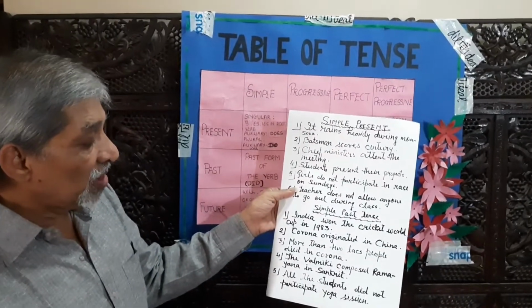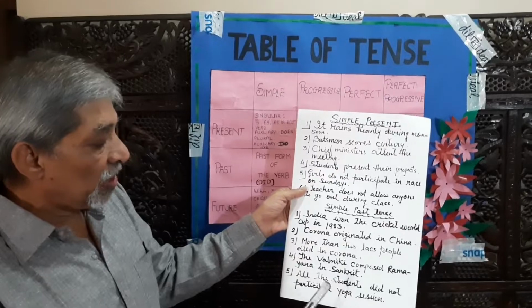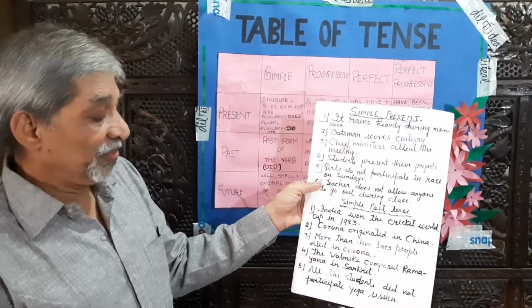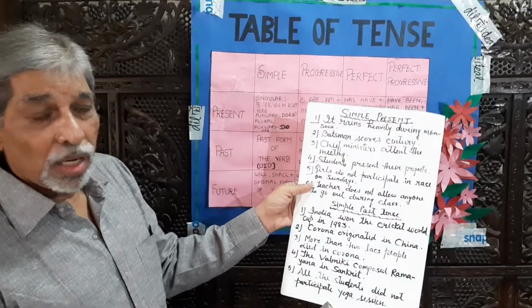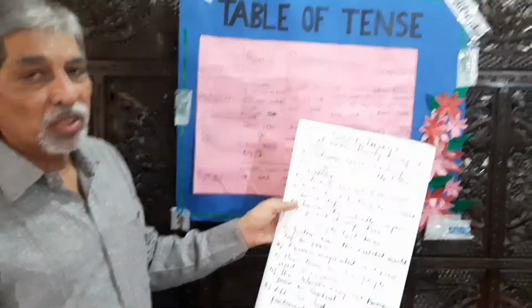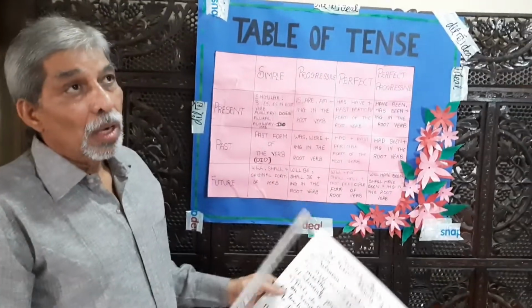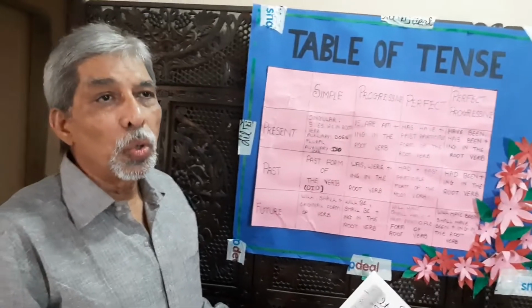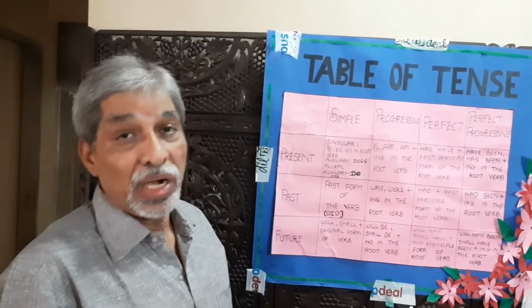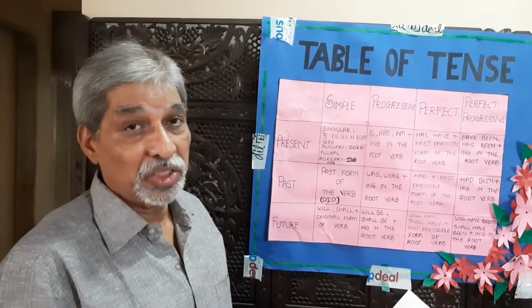All the students did not participate in yoga session. Here again we have to understand about the auxiliary verb. In simple past tense, we use the auxiliary verb did. Did is used only in negative or interrogative sentences in simple past tense.